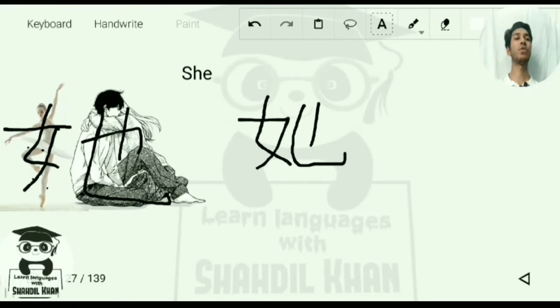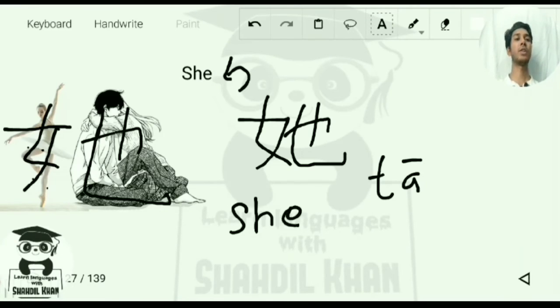Again here you are denoting a third person, that woman also. The third person is she, like the third person did this, so she did this. That woman also does this, she also does this. This way you can relate and remember. The pronunciation is similar: he is ta, and this stands for she.